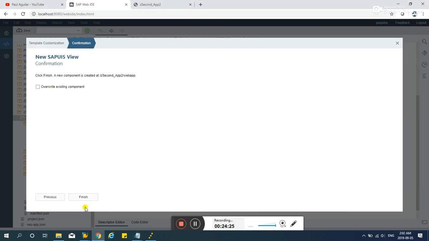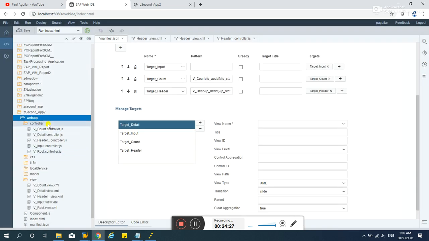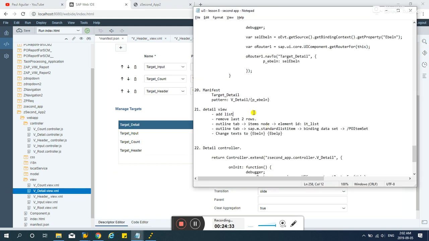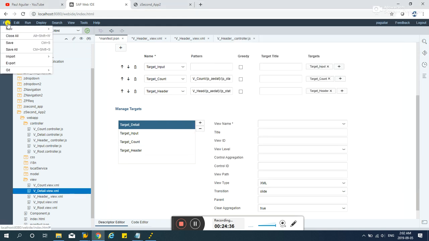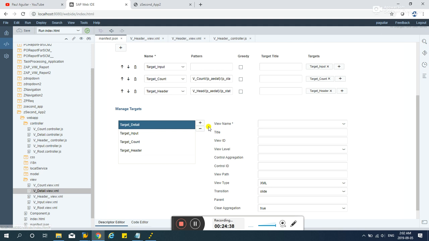It should be right. Okay, v detail, it's over there. Yeah, it's over there. Okay, now let's save everything here. And for the target detail, we'll be selecting V. Oh, how come V detail is not there? Let's just write it manually. V detail.